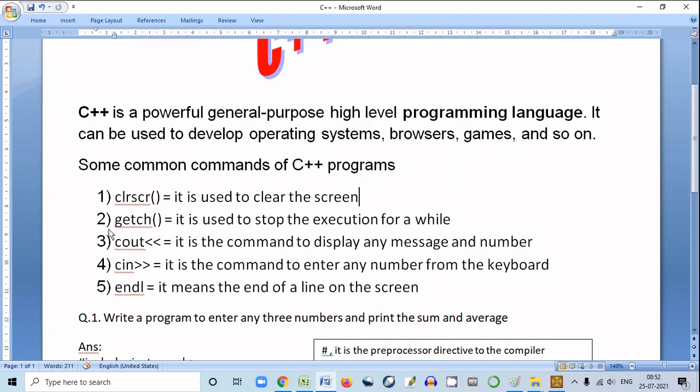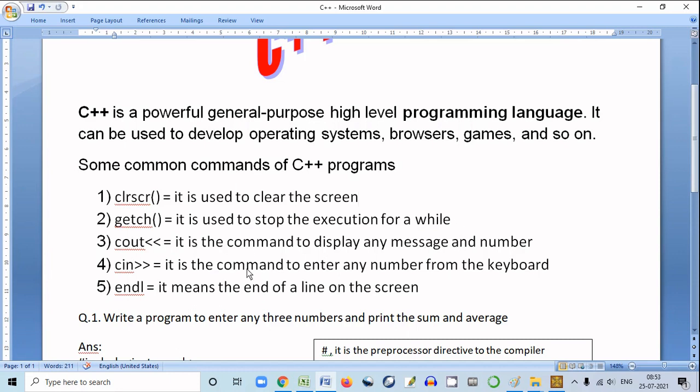Then we have getch. It is used to stop the execution of a program for a while.